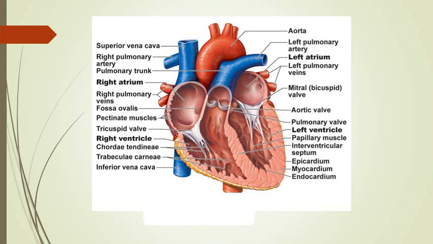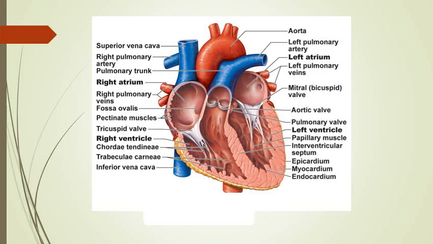You can see the valves, the aortic valve, also semilunar valve, and the mitral valve, and the tricuspid valve, the right ventricle, left ventricle with papillary muscles, chordae tendineae, opening of the superior vena cava, inferior vena cava in the right atrium, the opening of pulmonary veins in the left atrium.